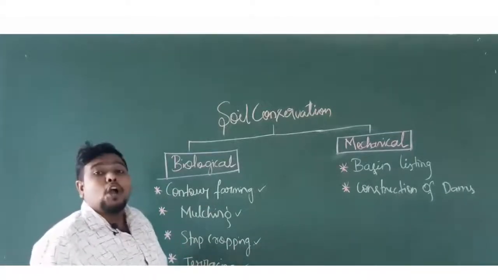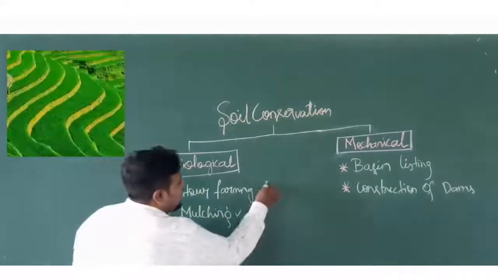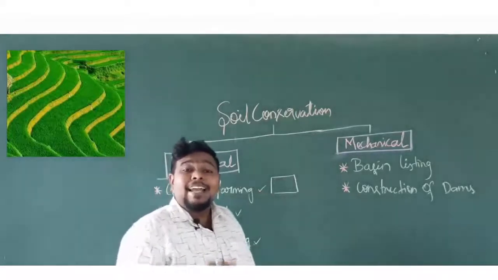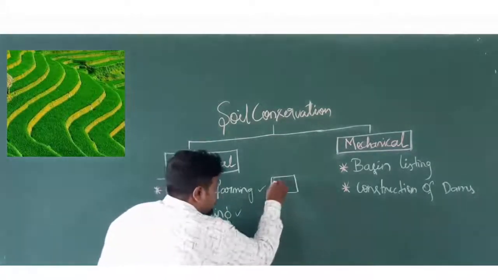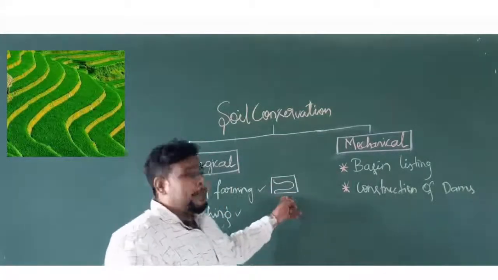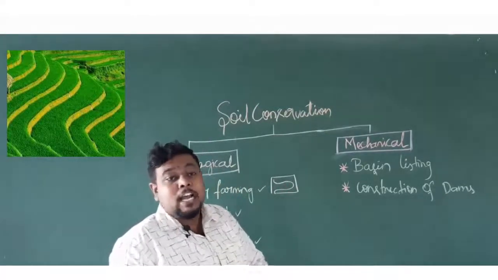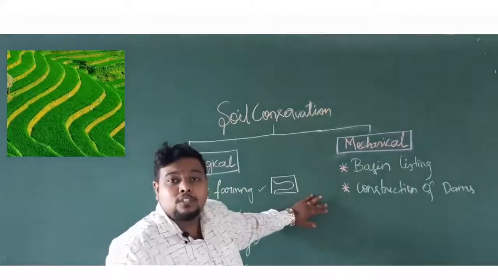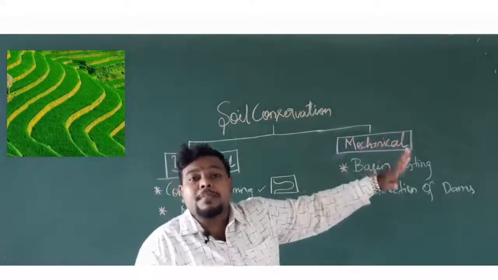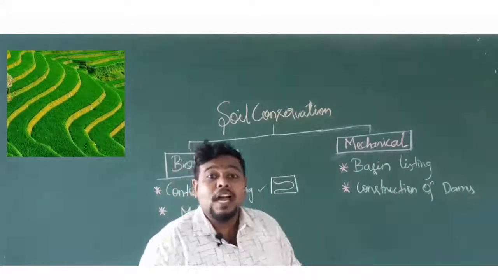First one, that is contour farming. So what do you mean by contour farming? Imagine this is a piece of land here. In this land you have to maintain the contour, that is nothing but the shape. If you are cropping the plants in this manner, this will reduce the rate of soil erosion here, because this method can be well used in elevated positions like hilly regions or sloping regions. You can adopt this kind of cropping or soil conservation methodology to reduce the erosion here.